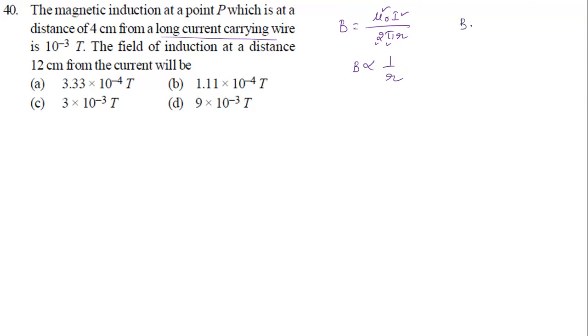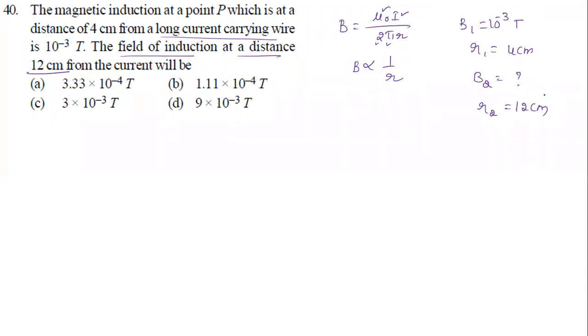Now what is given? B1 is given as 10 power minus 3 Tesla, at a distance R1 of 4 centimeter. They are asking for B2, the field induction at a distance of 12 centimeter. We need to find B2 at a distance of 12 centimeter. Let's see now.